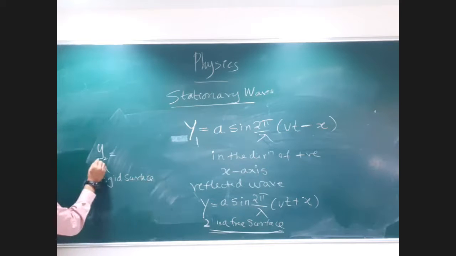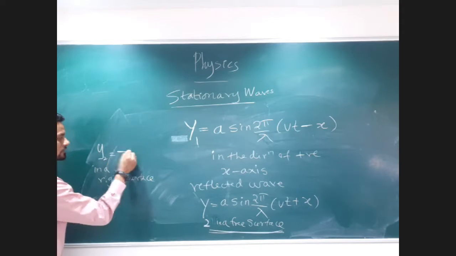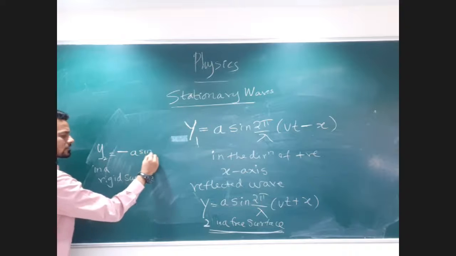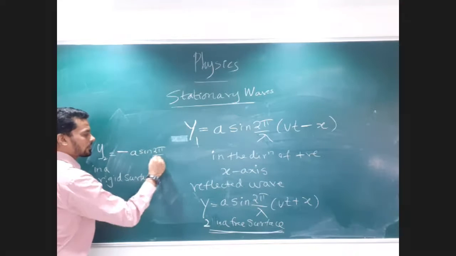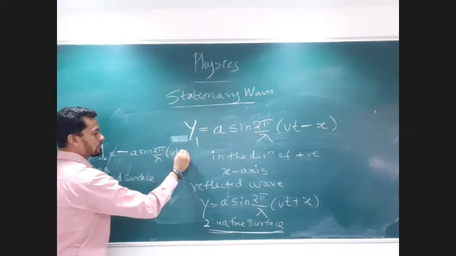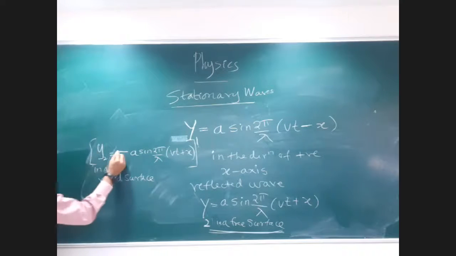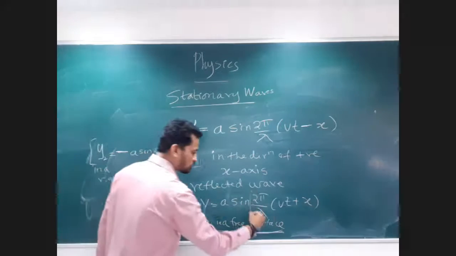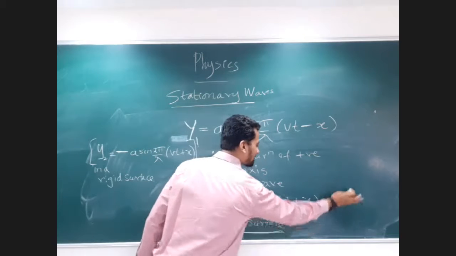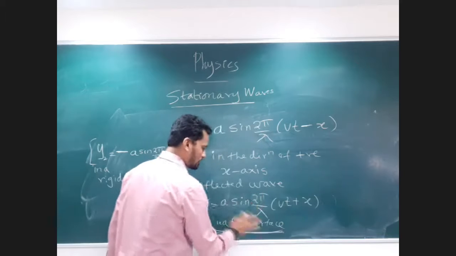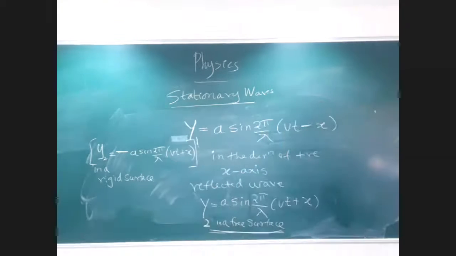I get this as y2 equals minus a sine 2 pi upon lambda (vt plus x). Everything remains the same except I get this minus sign, because it's math and you should know that this plus pi will give me the answer as minus this. Write down this equation.